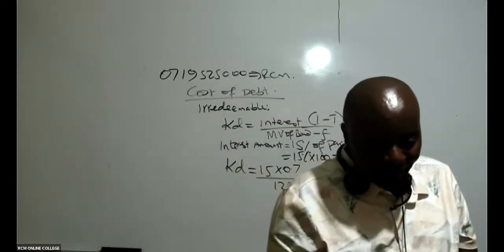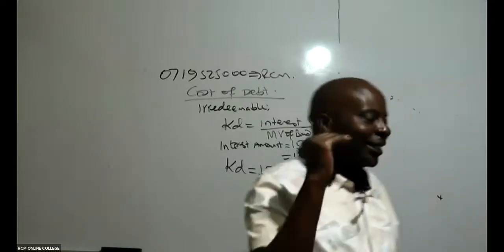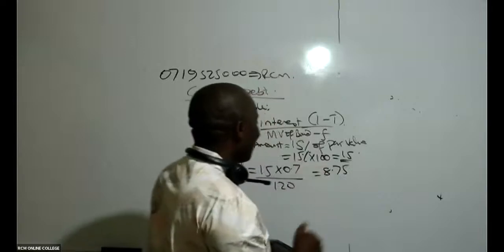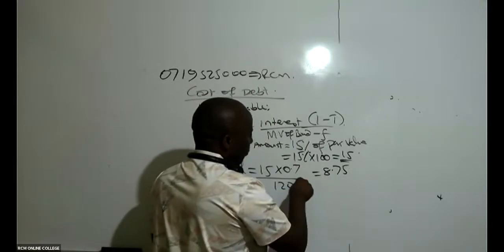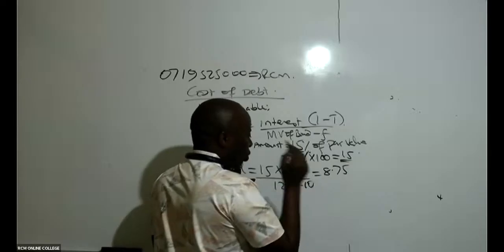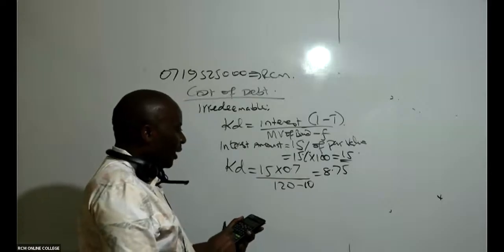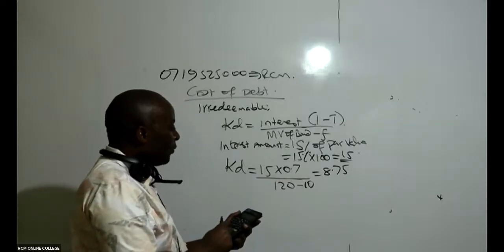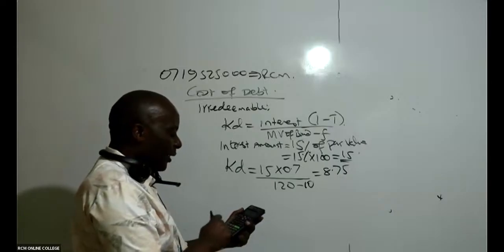Most of them are getting? Yeah, we have a flotation cost. That is something I would have almost missed out. Thank you for that. We have a flotation cost of 10. Then we come and take 15 times 0.7 divided by 110, times 100.